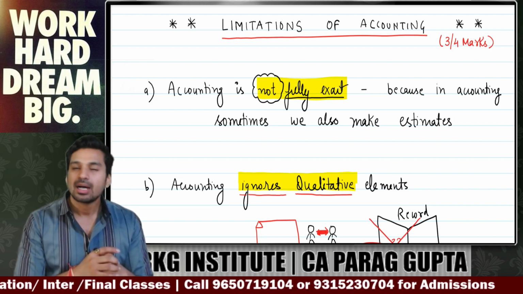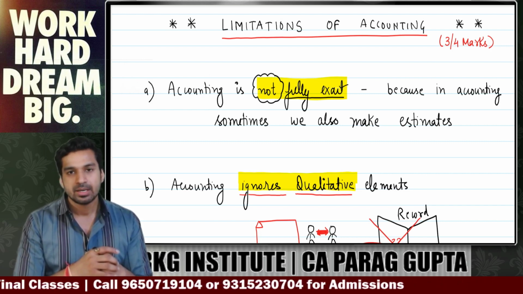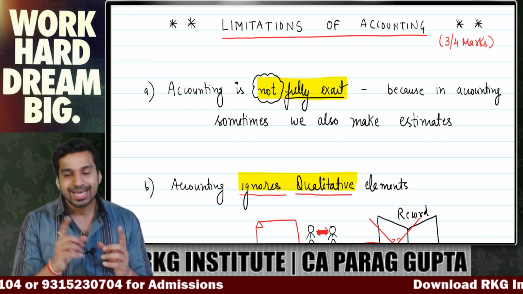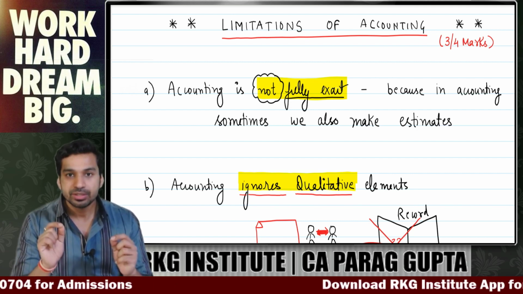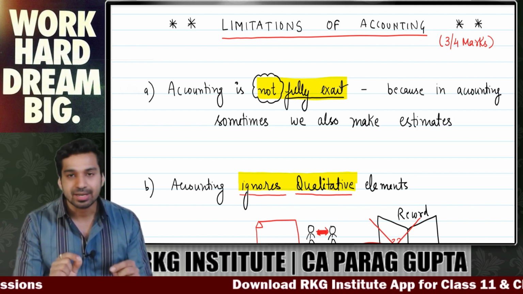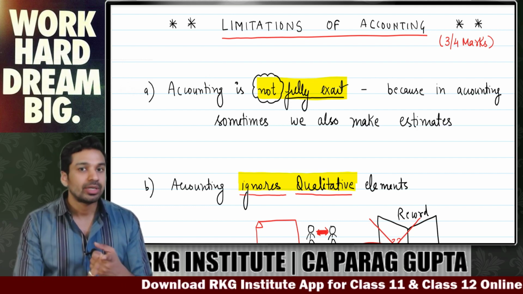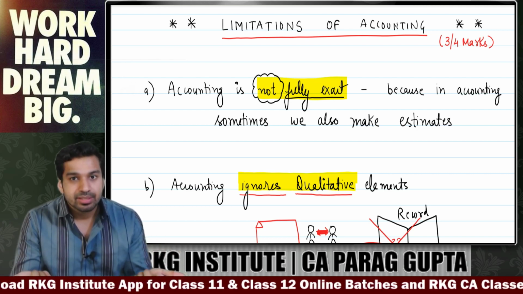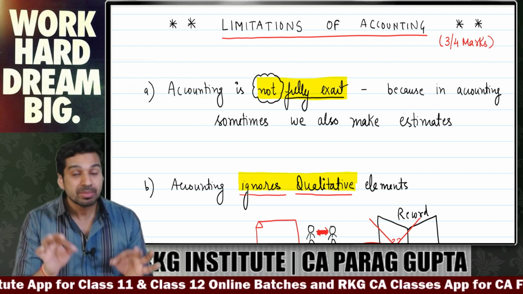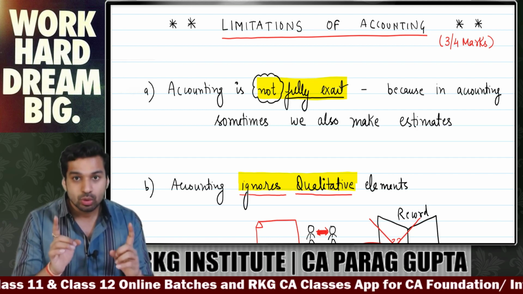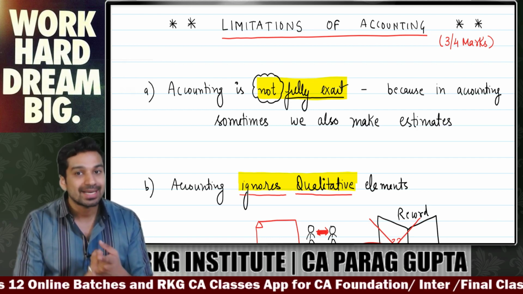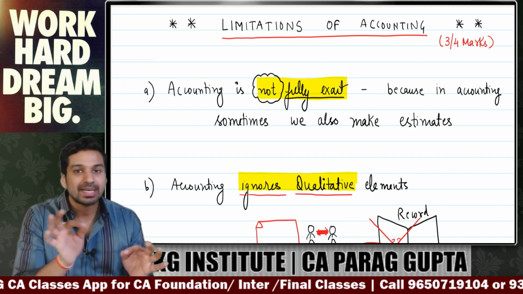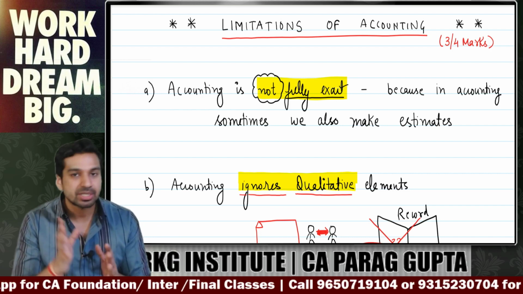Like first one, accounting is not fully exact. Why we are saying it is not fully exact? Listen to me carefully. Exact means 100% true, 100% based on fact. But in accounting, there are various instances where we make estimates, and you know estimates can never be 100% true. So accounting is not 100% exact, because somewhere it is based on assumptions, it is based on estimations. So this is the limitation number 1.